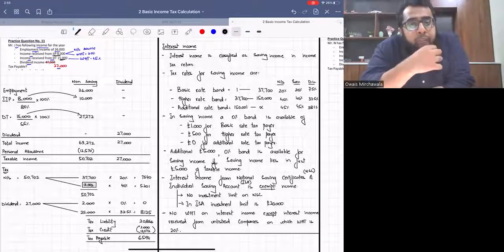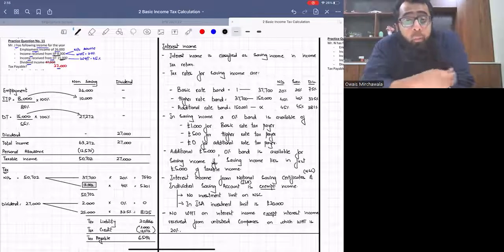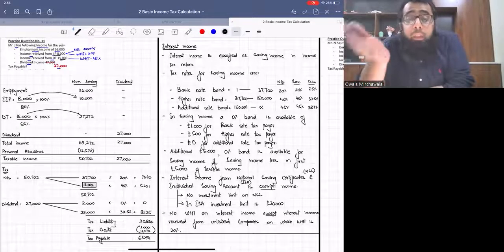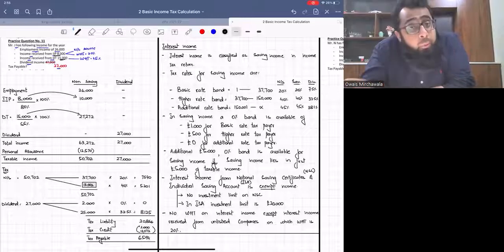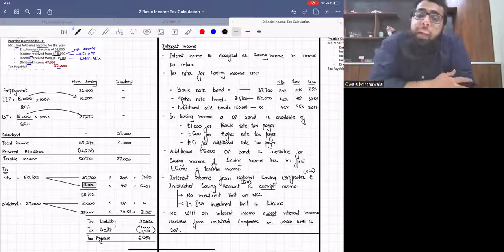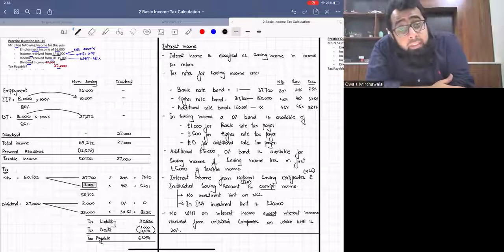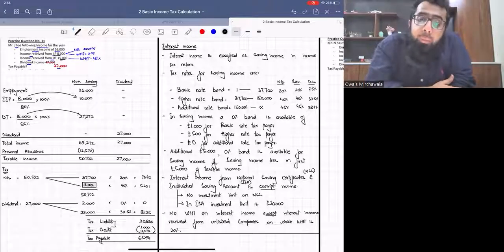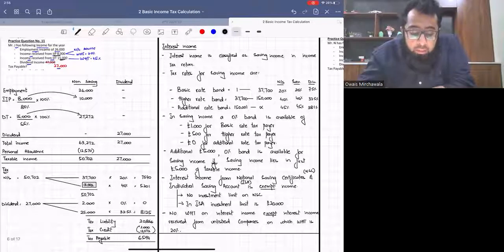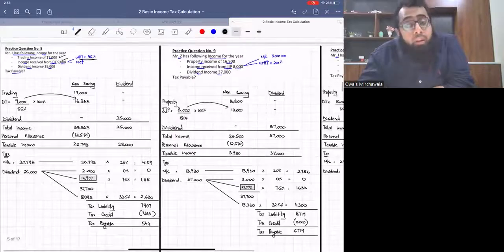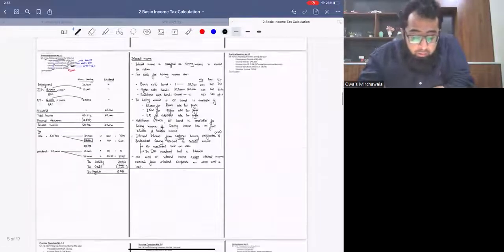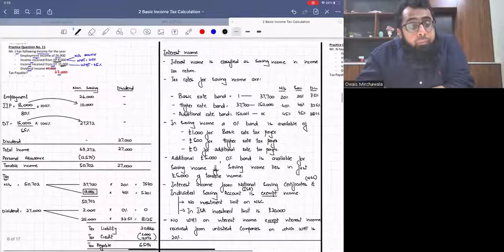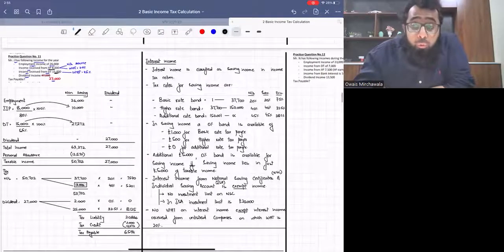If I give you a brief review of this chapter till here, we started with the basic tax return. We looked at non-saving income. We looked at the rules of personal allowances. We looked at the tax bands. Then we had a discussion on real estate investment trust, the mutual fund. We discussed the rules relating to dividend income. And then we had a discussion on trust income. And in today's session, we discussed 4 practice questions on trust. I hope that you people are getting it till here. What I want from you is to revise it.